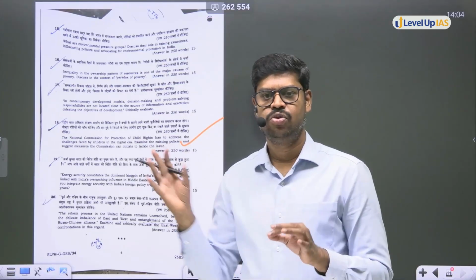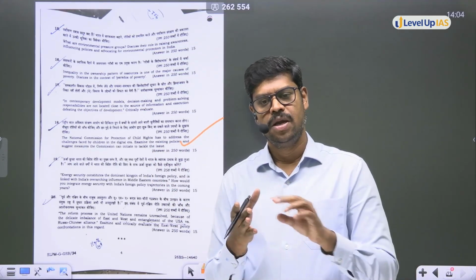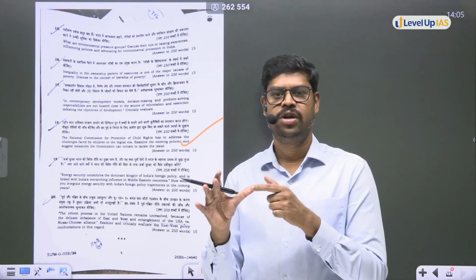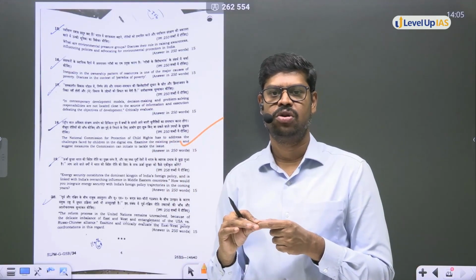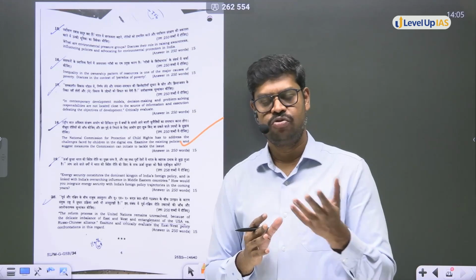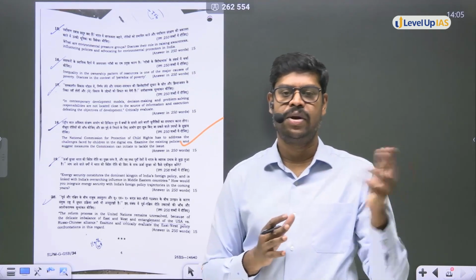Say, for example, questions were asked from the Representation of People Act, comparison of constitutions across the world, quasi-judicial bodies, statutory bodies, constitutional bodies and executives, judiciary, and of course the philosophical topics like constitutional morality, basic structure and amending powers.